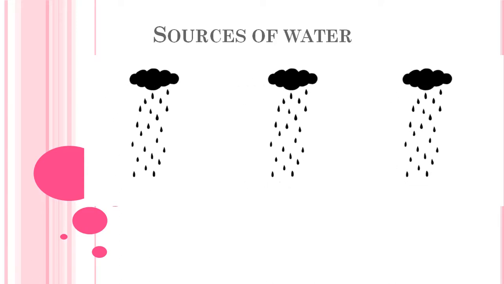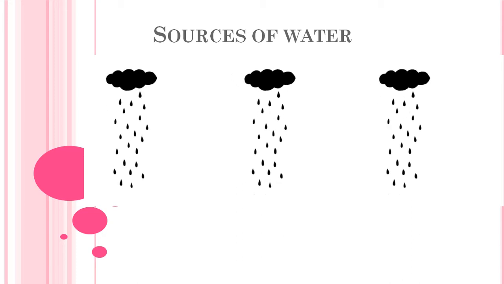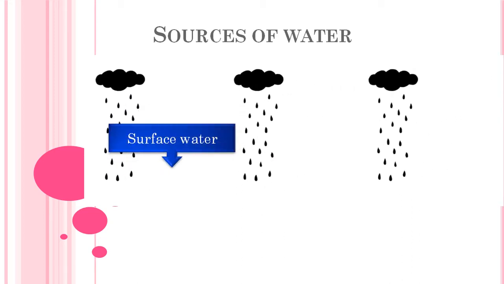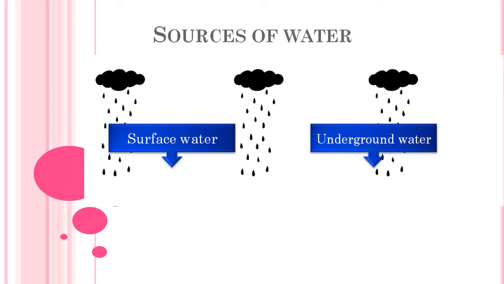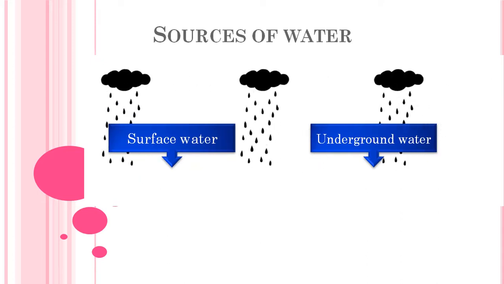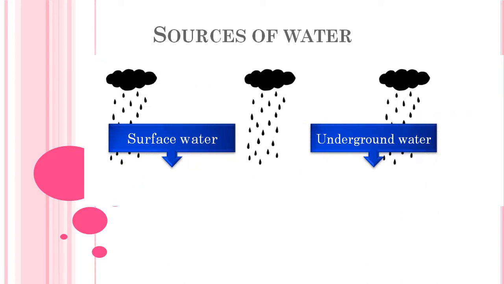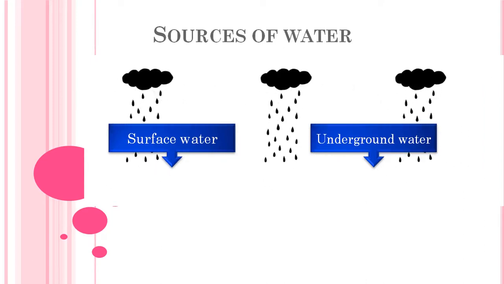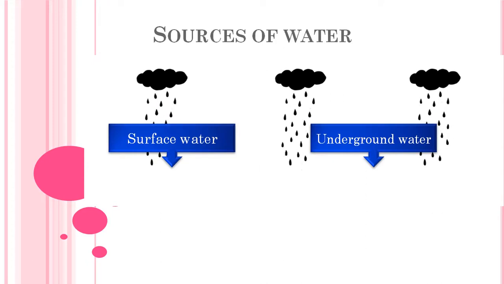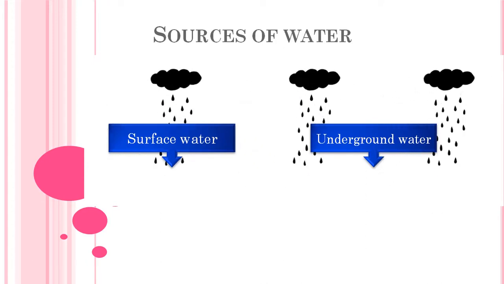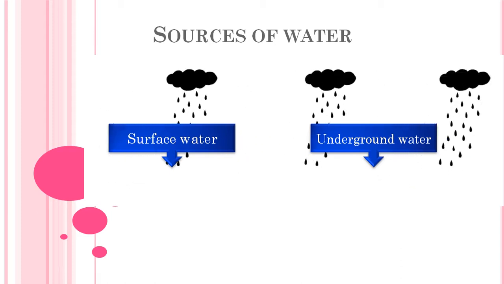Okay, students, when it rains, the rain goes to two places. Some rain stays on the surface, in a pond or river, and that is called surface water.